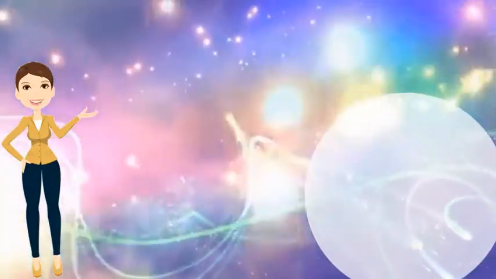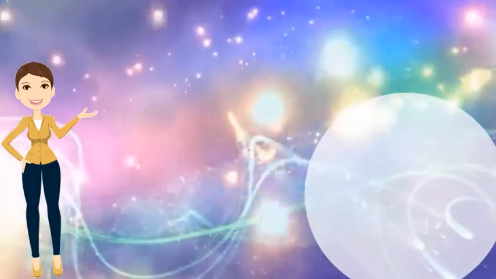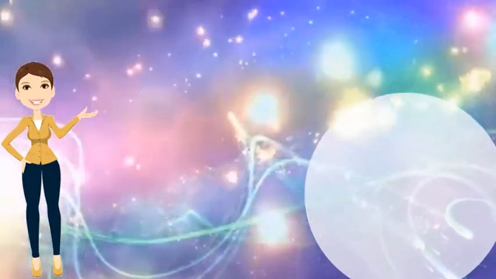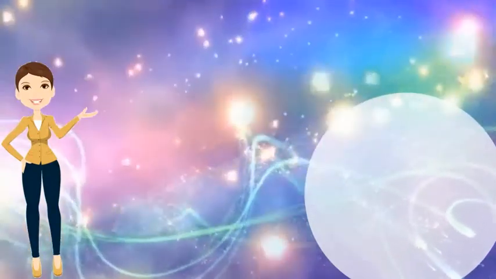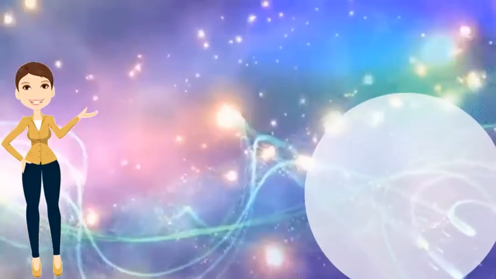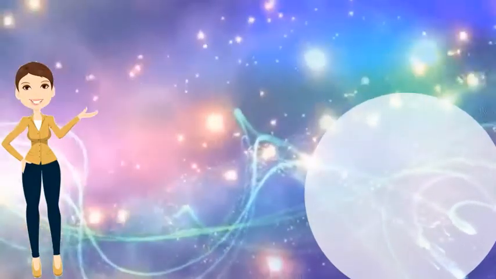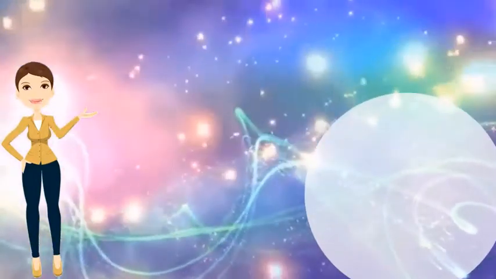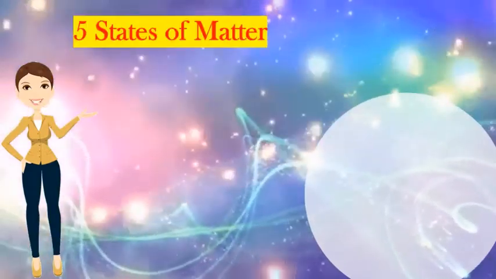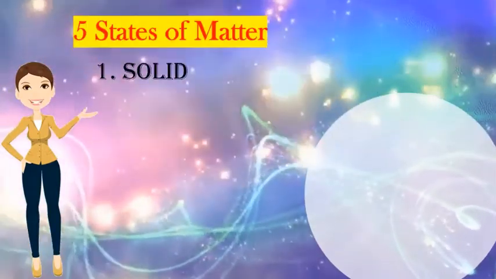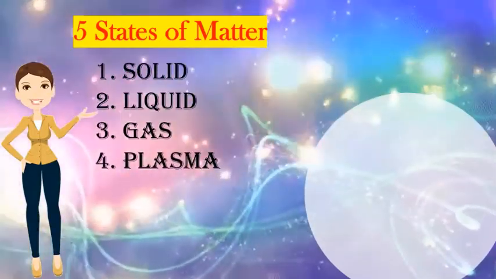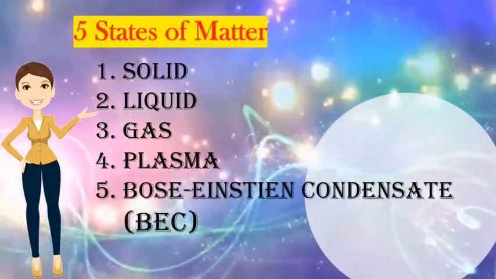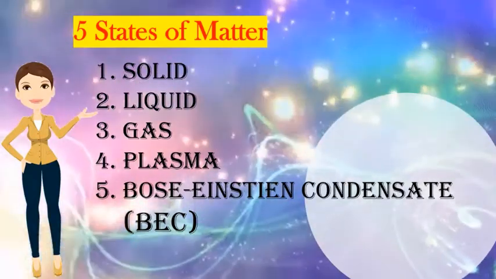Good job! You are done with your activity. So, let's proceed with the lesson. If you remember, I mentioned a while ago that matter has many forms. So, let's try to identify each form of matter, or the stages or phases of matter. We call it the 5 states of matter, which are solid, liquid, gas, plasma, and the newest in the crew, the Bose-Einstein condensate, or we call it the BEC.